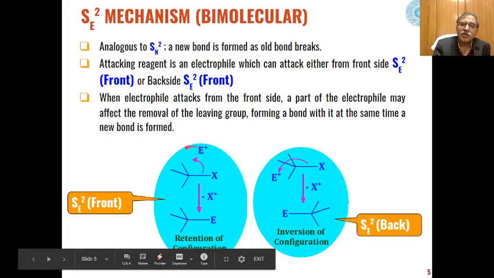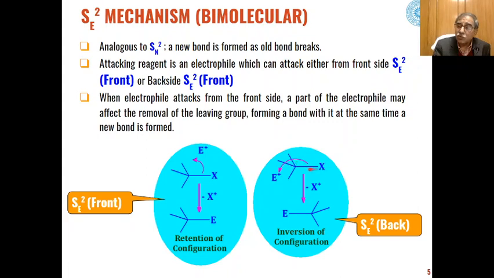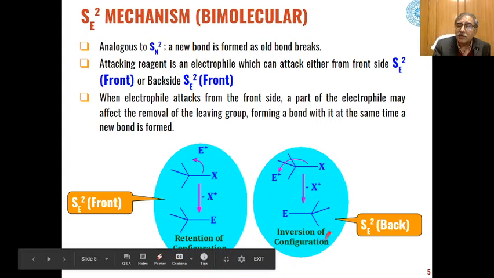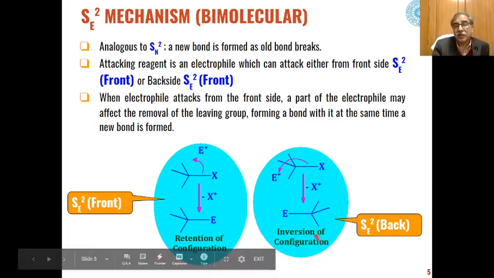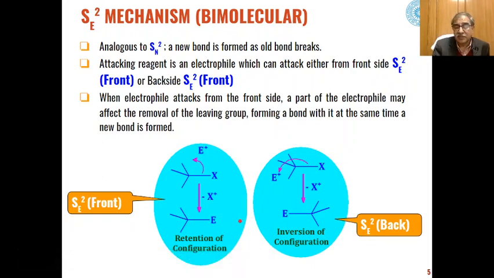This is how we can differentiate between attack from the front side and attack from the back side. Similarly, when the electrophile attacks from the back side of the side where the leaving group is attached, the product will be formed with inversion of configuration. These two things can be predicted very easily on the basis of the use of optically active substrates.